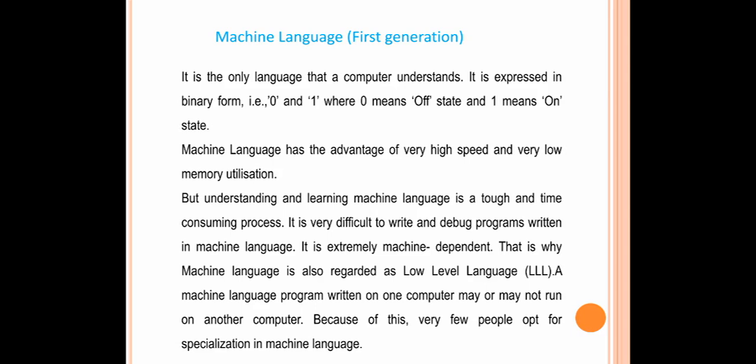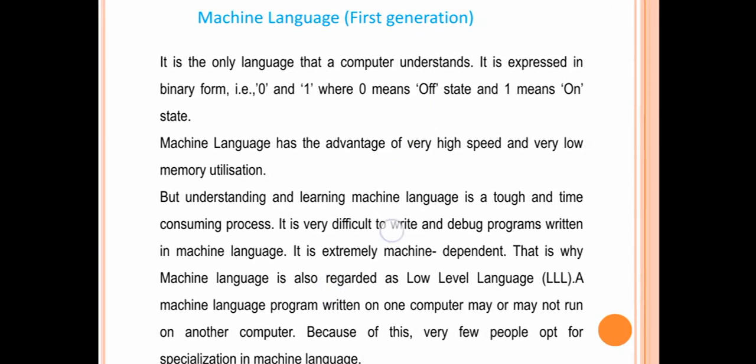It uses binary digits, that is 0 and 1, where 0 means off state and 1 means on state. Machine language has the advantage of very high speed and very low memory utilization. But understanding and learning machine language is tough.